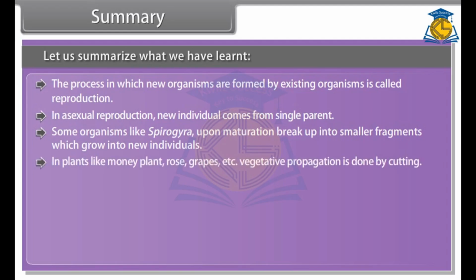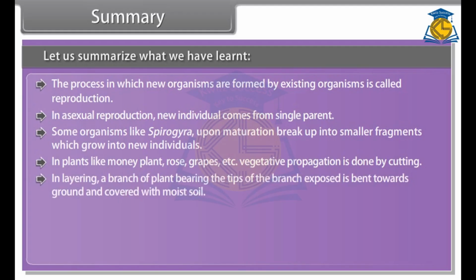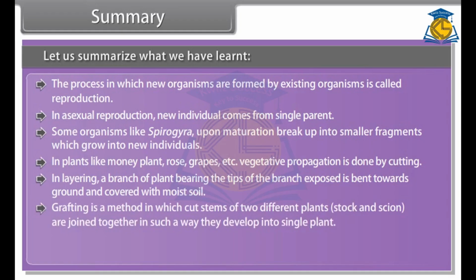In plants like money plant, rose, grapes, etc., vegetative propagation is done by cutting. In layering, a branch of a plant, with the tip of the branch exposed, is bent towards the ground and covered with moist soil. Grafting is a method in which cut stems of two different plants, stock and scion, are joined together in such a way that they develop into a single plant.